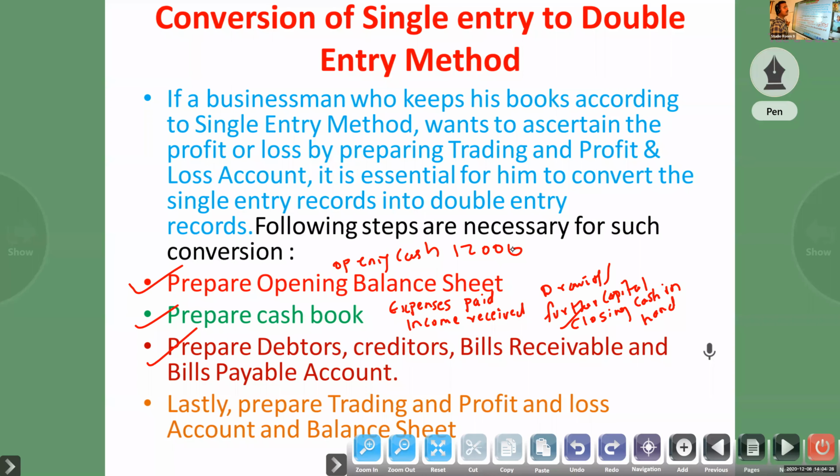Then we have to prepare debtors, creditors, bills receivable, bills payable. If it is there, opening and closing balance, you have to prepare. Mainly these two, compulsory, they will come. Okay, debtors account, creditors account. Then trading and profit and loss account and balance sheet. It is very easy.